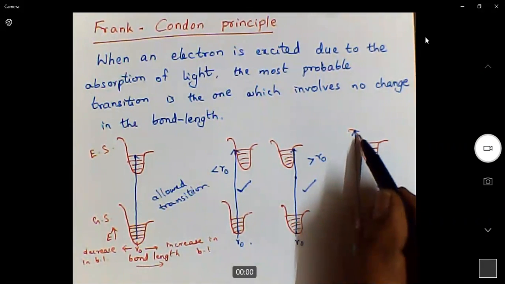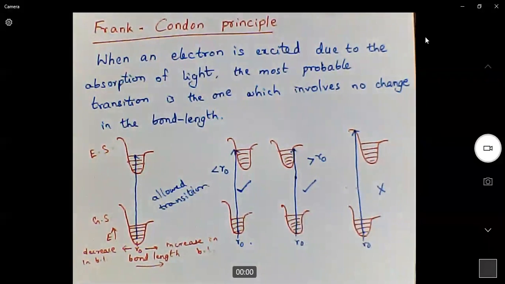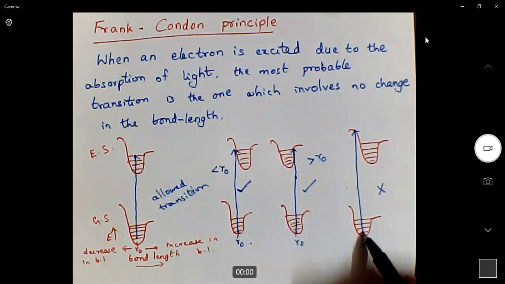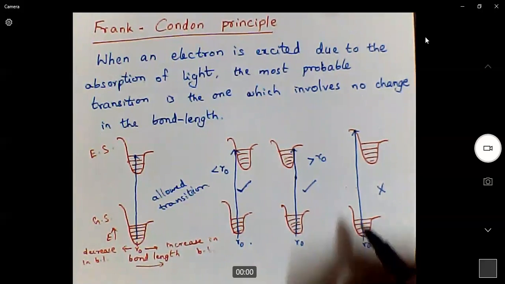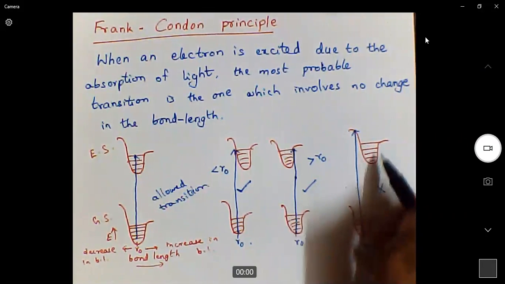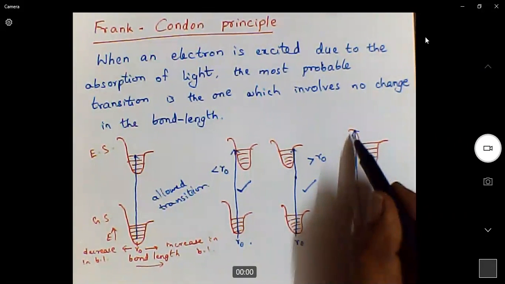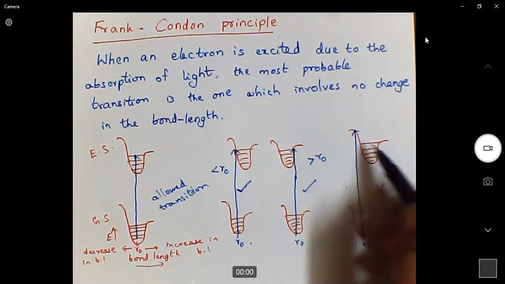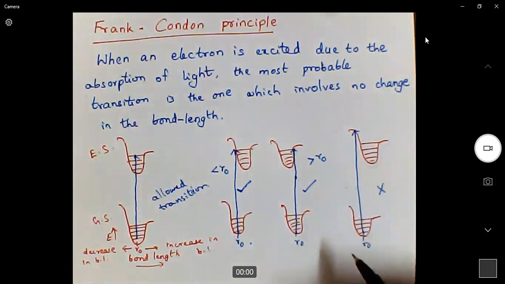But after this, we may give energy. Because of that energy, the bond will break down. So the molecule will not exist. The bond will break down, so the molecule does not exist. So that is why when an electron jumps from the ground state to the excited state to this much level, the bond will break down, so we don't observe any electronic transition because the molecule is not stable, the bond is broken.